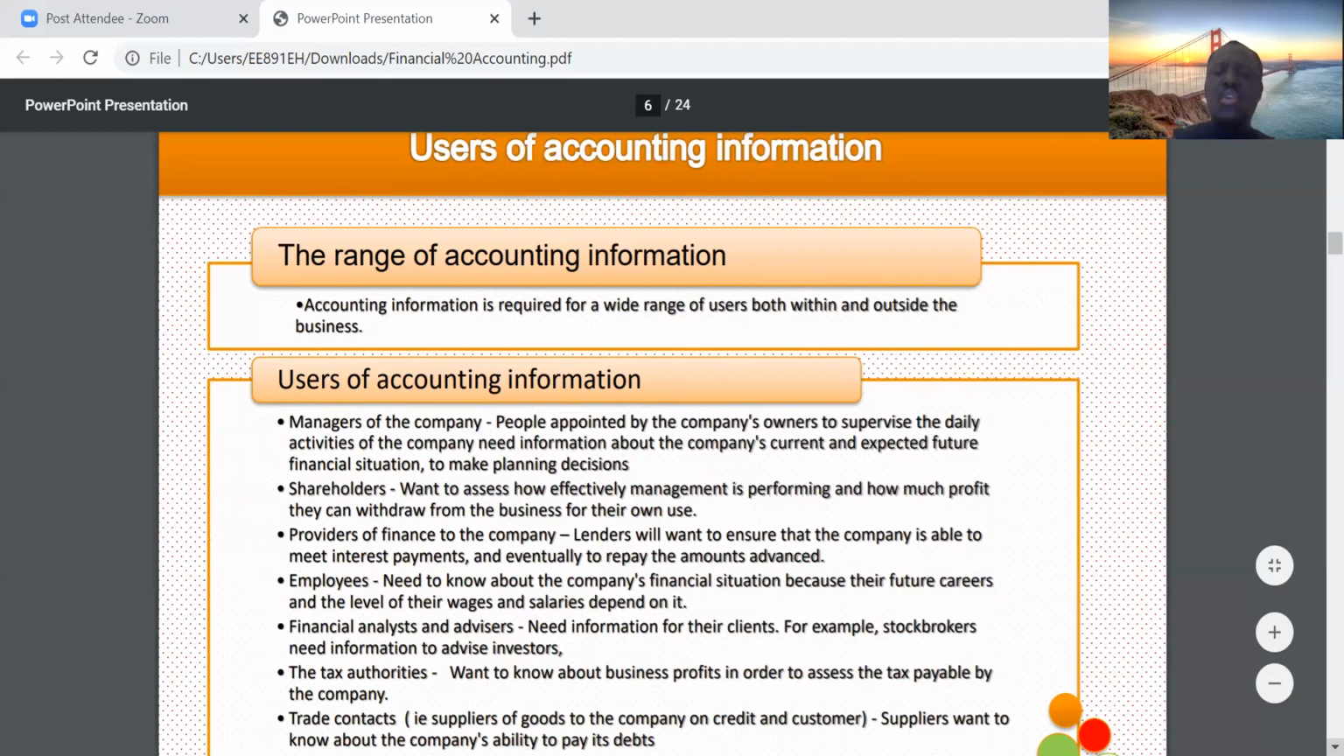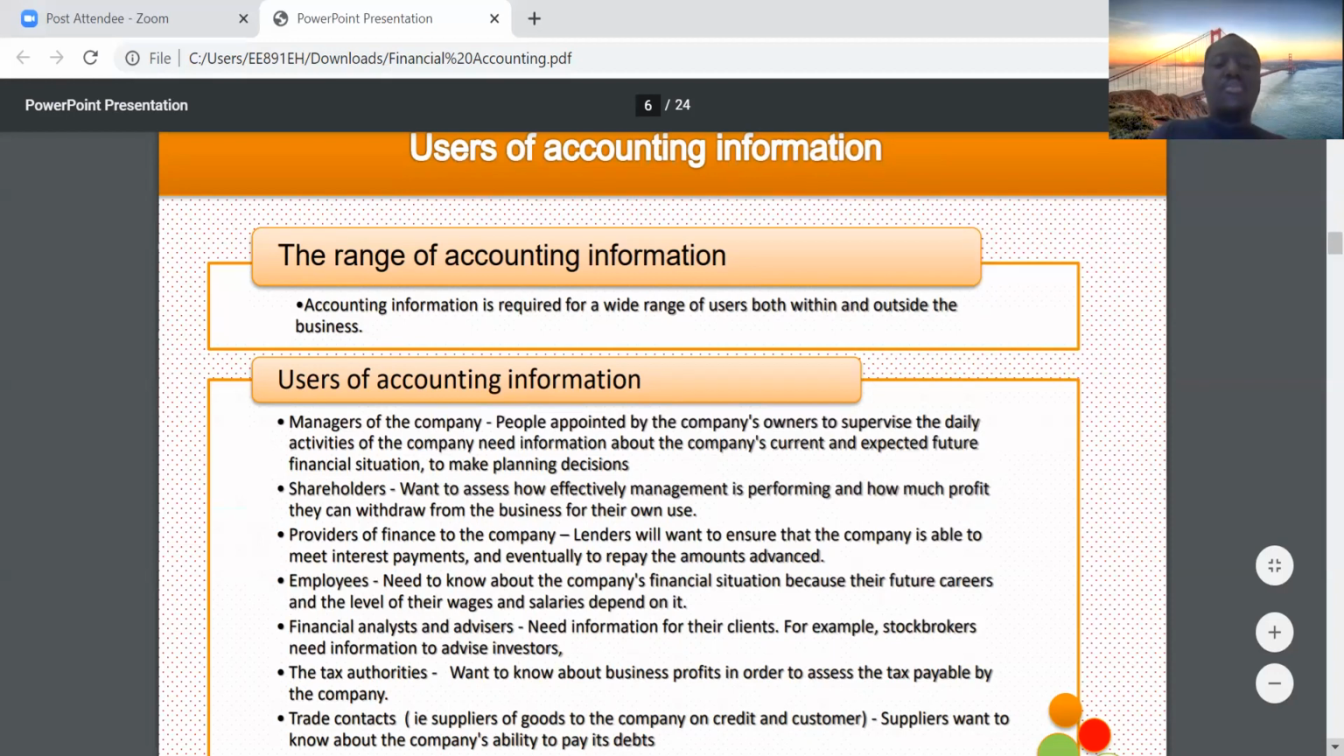They want to know how well management is performing by looking at the accounts or the accounting information. It tells them how well the management is performing and how much profits they can make. Don't forget that shareholders invest their money into a business, and if you invest into a business, you would want to make profits.